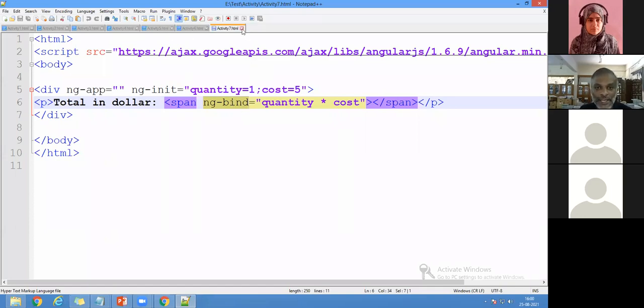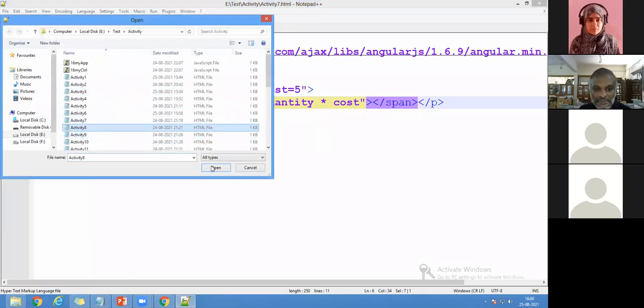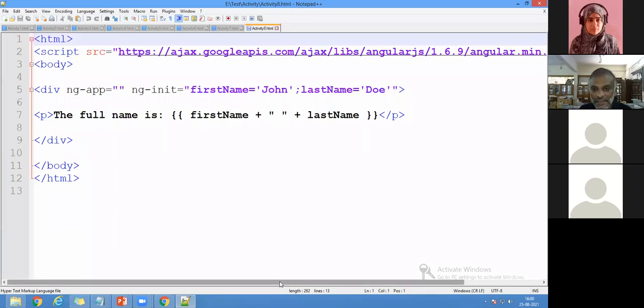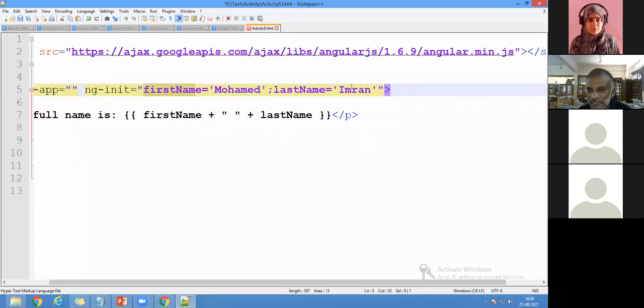Now I'll move on to the next thing. I'll move on to activity 8. Now I'll go here. Better I'll write here. The students go the last type. I type his name. It is Muhammad Imran. Now you can check the code. What have I written here? ng-app, ng-init equals, once again, firstName equals Muhammad and lastName equals Imran.